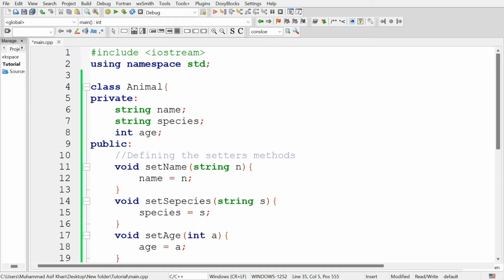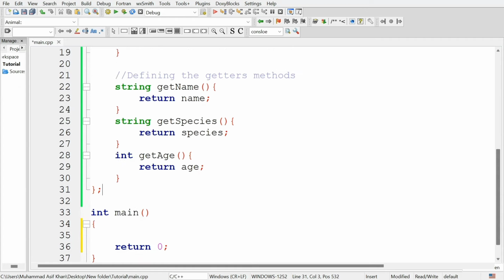After the definition of this animal class, create another class with the name cat, and if you want to inherit it from the animal class, then after the name of the class you are going to create, type the colon and then type the public keyword and then the name of the class from which you are going to inherit this class. So I am going to inherit this class from the animal class, so type the name of the animal class, and now this class cat is inheriting from the animal class.